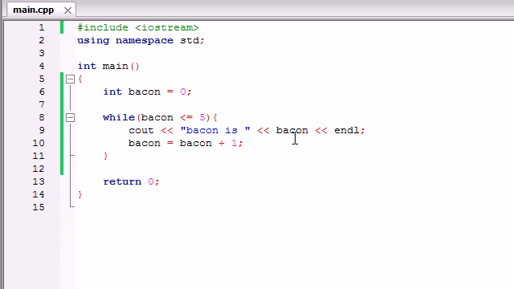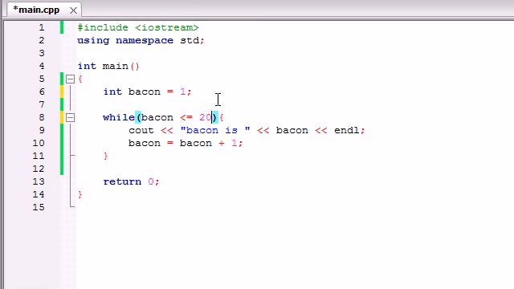Sometimes people want loops to run forever, and when they do, you would do something like the first example I told you. But typically, and I want to say like 95% of the time, people build loops that they only want to run a certain amount of times. For example, 5 times. If you only wanted to run it 5 times, or actually it was 6 in this case, you would add something called this line right here. And this pretty much just changes the value of bacon. So at some point, that test has to be false.